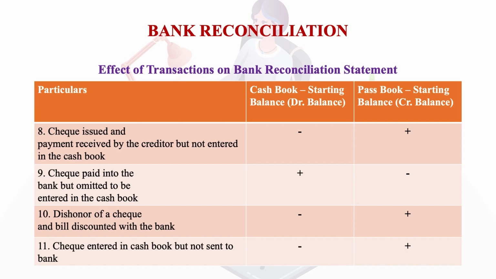Checks paid into the bank but omitted to be entered in the cash book will again show a plus effect in the cash book and a minus effect in the passbook. Dishonor of a check and bill discounted with the bank, again a minus effect on the cash book and a plus effect in the passbook. And lastly, a check entered in the cash book but not sent to the bank, a minus effect in the cash book and a plus effect in the passbook. So these are some of the effects of the transactions which will have an impact on the cash book and passbook.